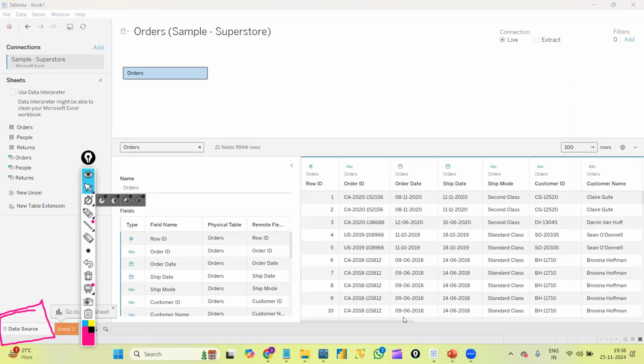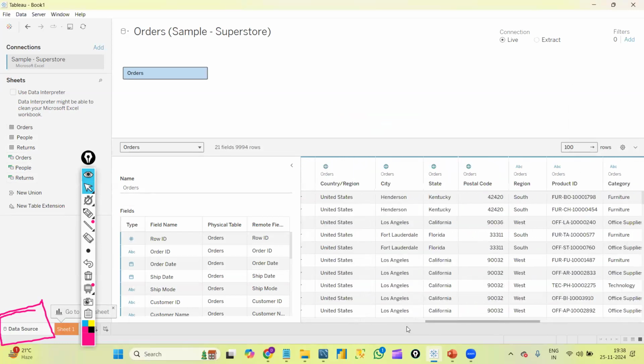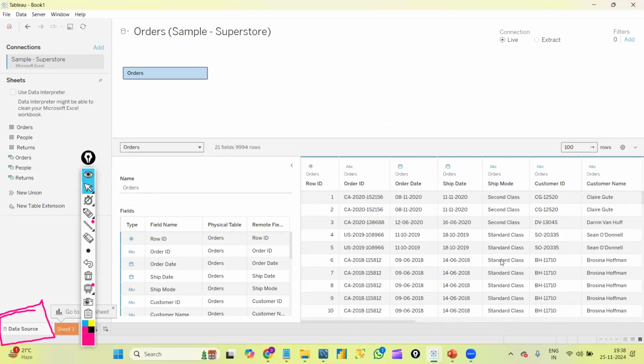So this is my data, right? Once I connect to the Excel file, I just drag this orders sheet and drop it here. Then I get all my data here. Basically, in the Excel file I have the orders sheet.